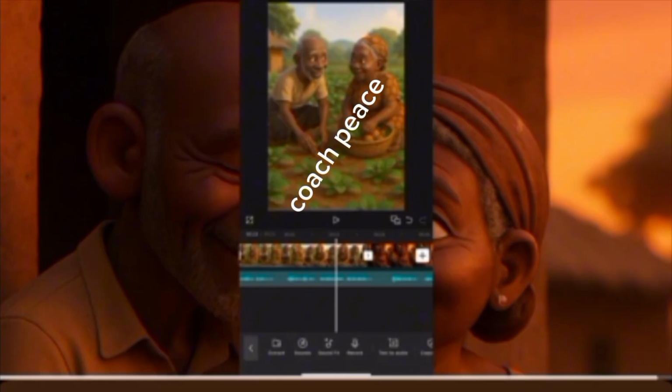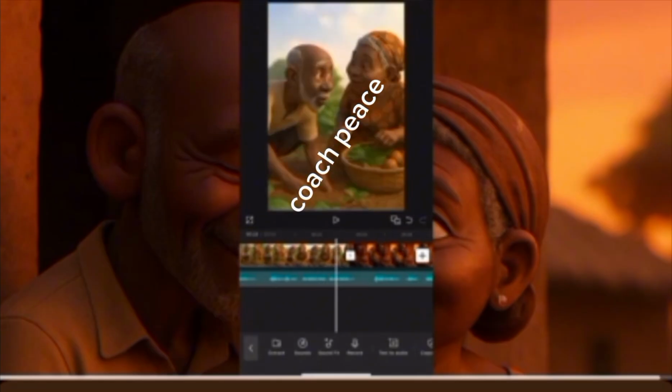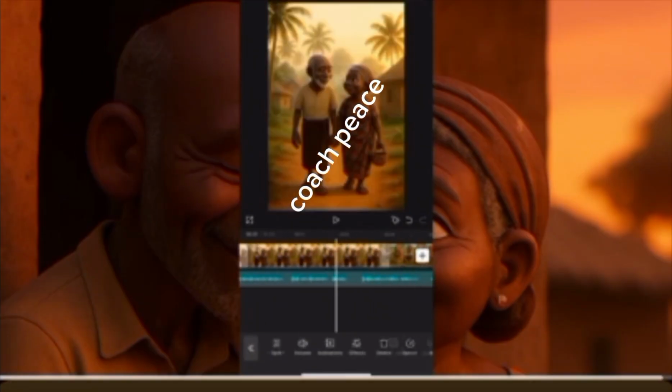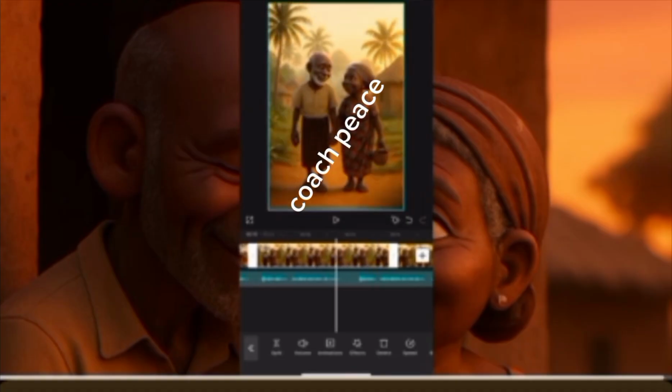Now, if you feel like the story is not adding up, you click on this one again and duplicate until you match all your story. When you're done, you click on export and you export your video. You post it on YouTube, TikTok, Instagram with your title. Make sure you have your title and a thumbnail, okay?